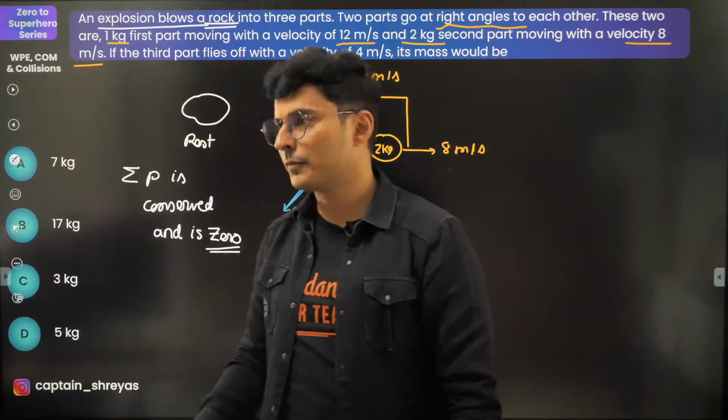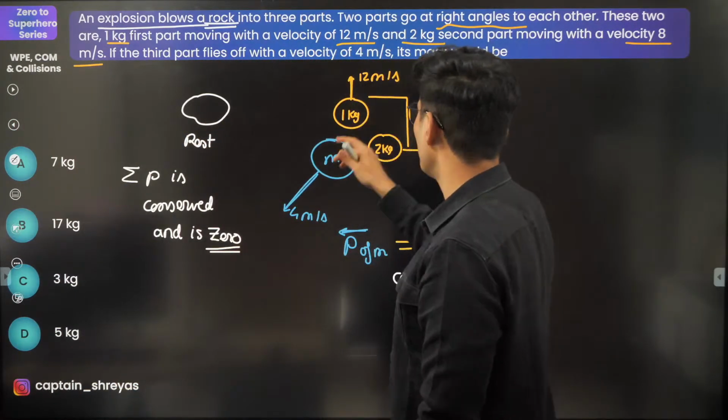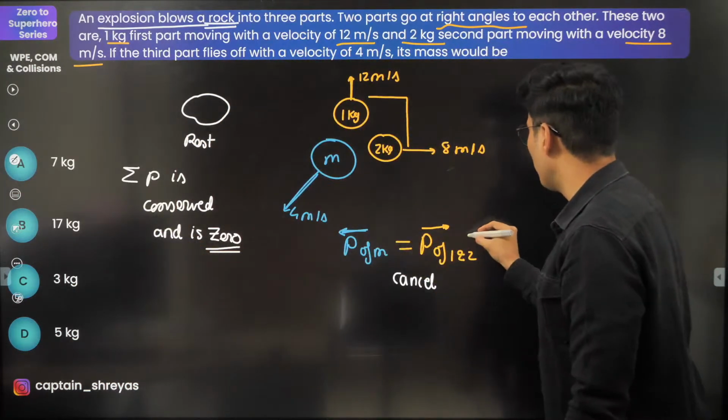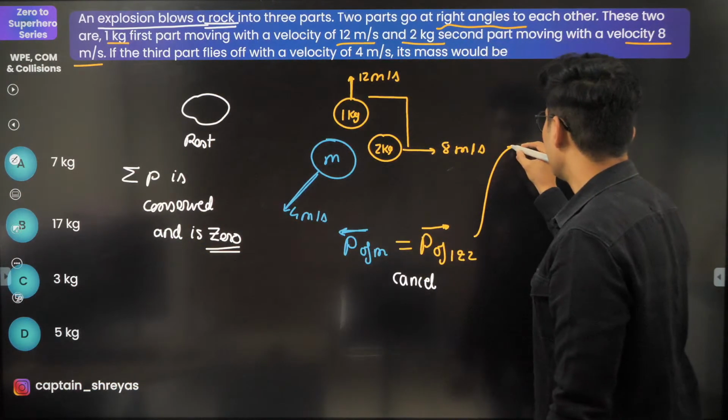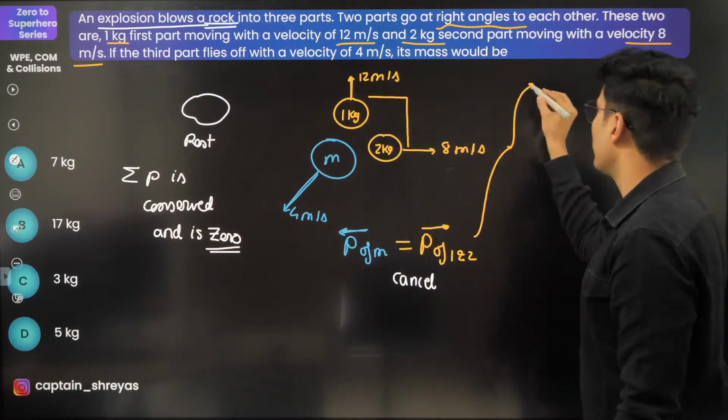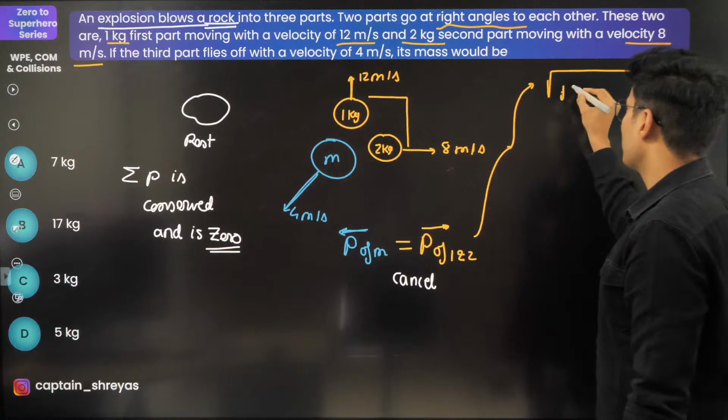Let's try to solve this now. What is the momentum of 1 and 2 together? That is a vector quantity. So the momentum of 1 and 2 together will be this square plus this square under the root using Pythagoras.